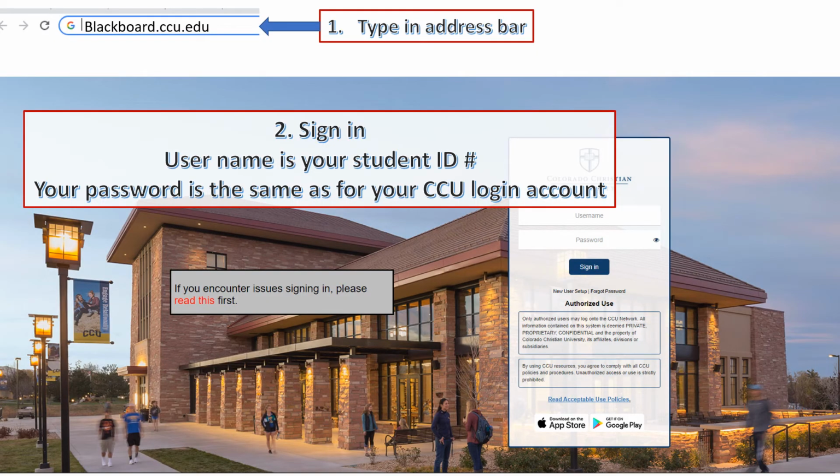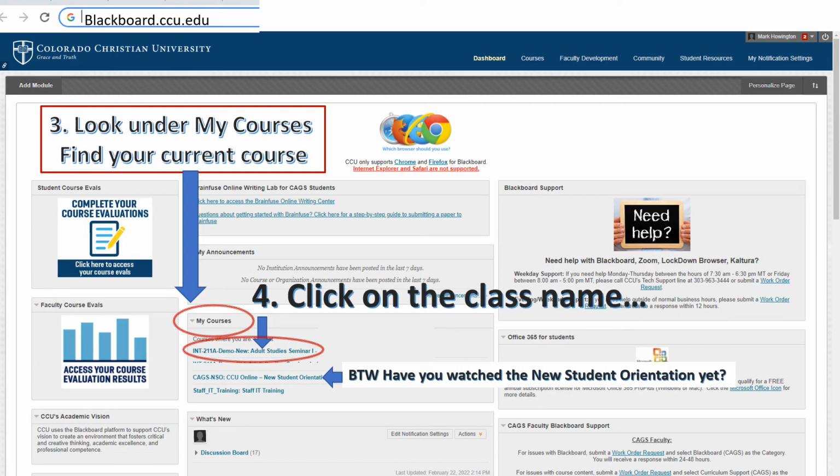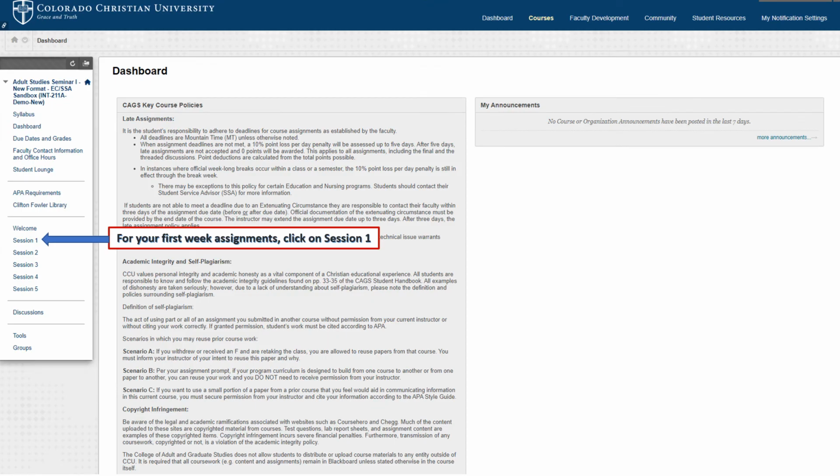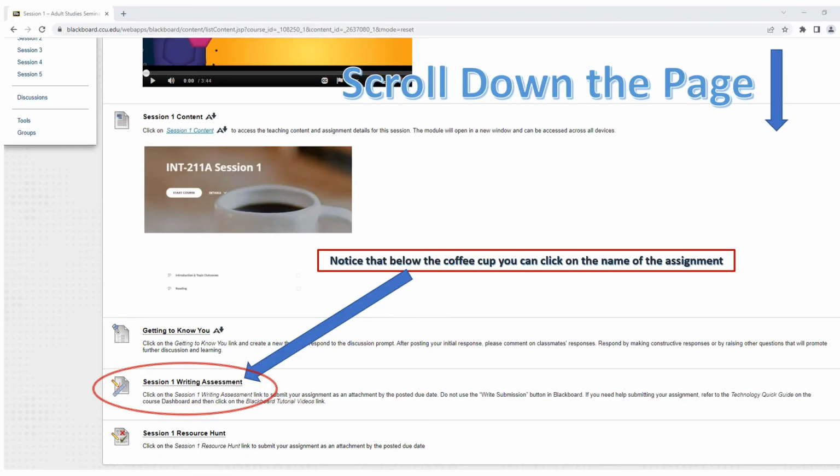Now, assuming that you have gone to Microsoft Word and typed in your assignment, you need to log back into Blackboard. Look under My Courses, find your current course, and click on the class name. Your first week assignments, click on Session 1. Notice that below the coffee cup, you can click on the name of the assignment, in this case, Session 1 Writing Assessment.